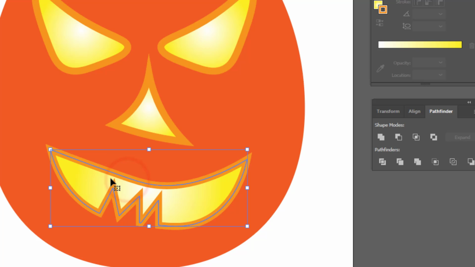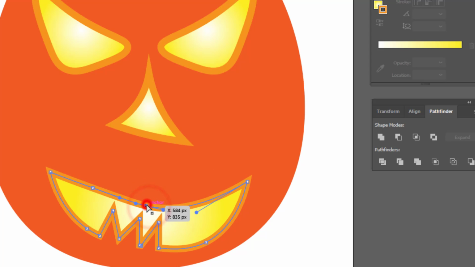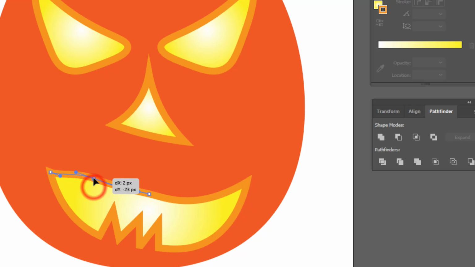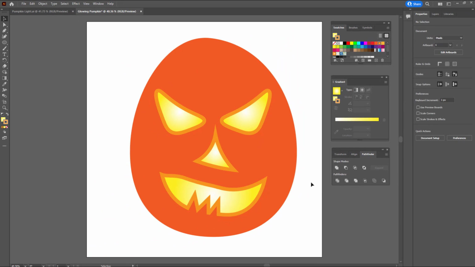Now, I actually don't like the way those are touching, so I'm going to get the selection tool and grab these points and move these up a little bit. You might not have to do that with your mouth. It depends on how you drew it. Okay, so there's my face.